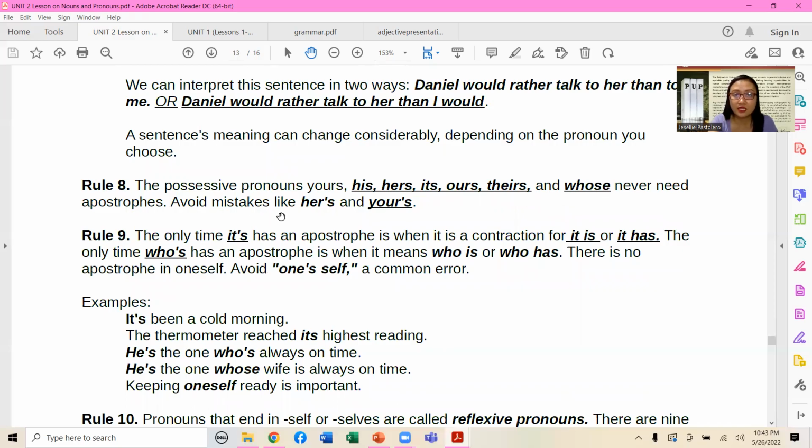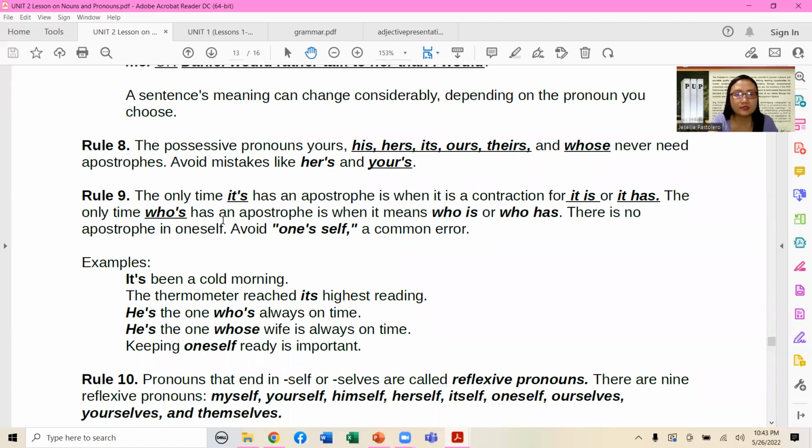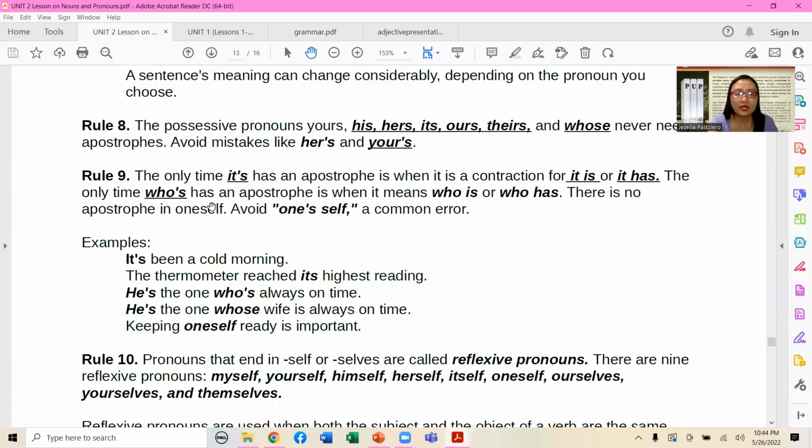Rule number 8: the possessive pronouns yours, his, hers, its, ours, theirs, and whose never need an apostrophe. Avoid mistakes like herses and yourses. Ninth, the only time it's has an apostrophe is when it is a shortened or contracted form for it is or it has. The only time whose has an apostrophe is when it means who is or who has. There is no apostrophe in oneself. Avoid oneself, which is a common error by writers, most likely.